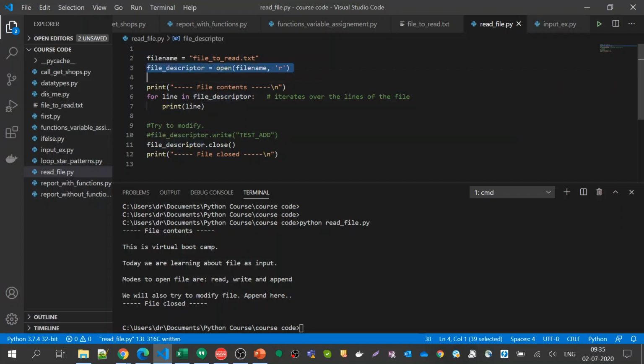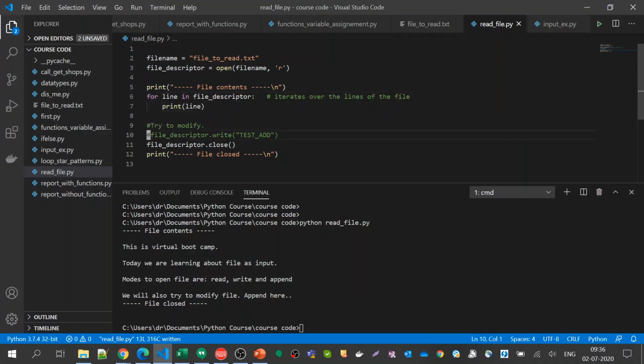That means this file is actually residing on the hard disk, and it is being sent to RAM. At the RAM we have something called a file descriptor, and when we open the file, we read it into memory, and then those things are accessed or modified. And when we use certain functions such as write, it writes onto the hard disk. So these things are already abstracted, and that is how we need to work with it.